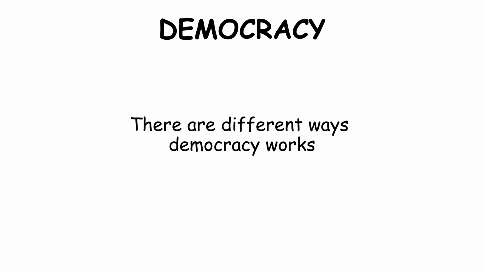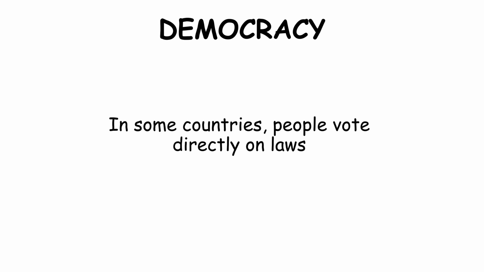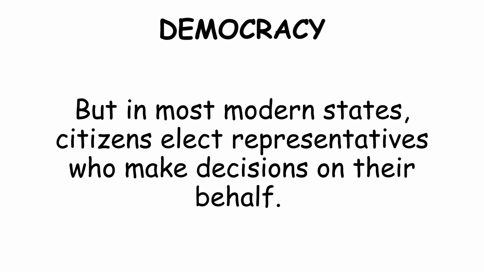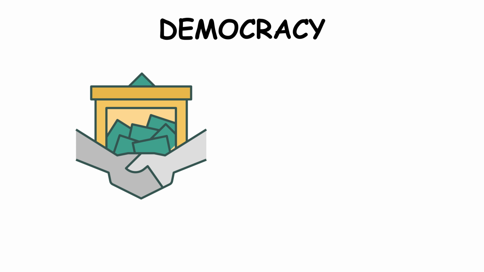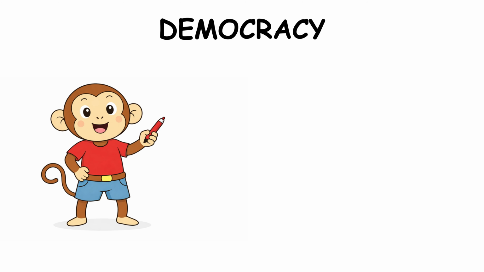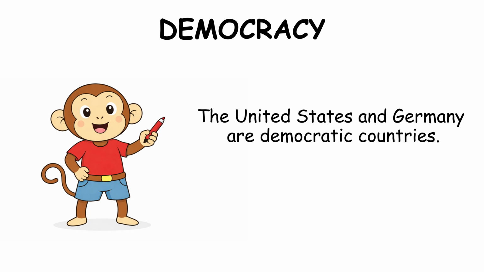There are different ways democracy works. In some countries, people vote directly on laws, but in most modern states, citizens elect representatives who make decisions on their behalf. Democracy encourages transparency, debate, and peaceful transfer of power. For example, the United States and Germany are democratic countries.